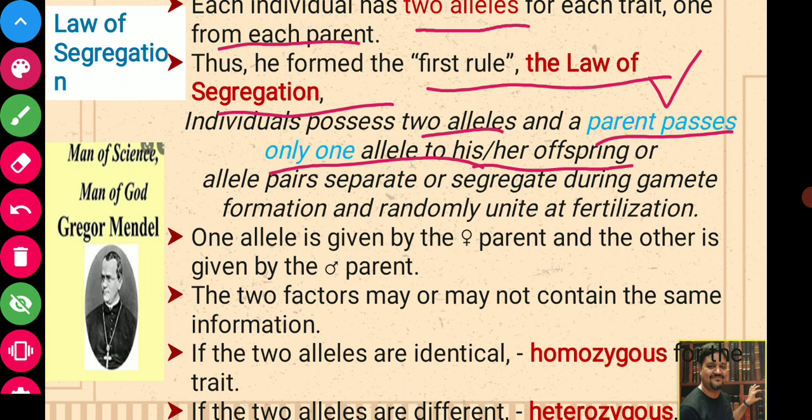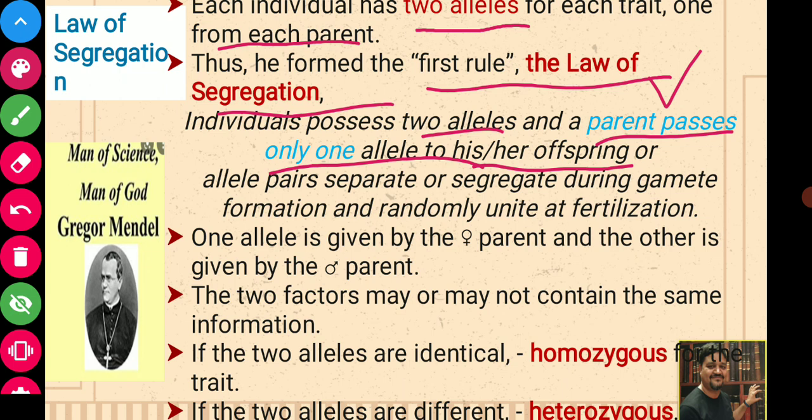When my progeny comes, I will provide only one allele, not two. The other allele will come to my progeny from my wife. In this way, Mendel proposed the law of segregation: an individual possesses two alleles, but passes only one allele to the progeny. That means these two alleles will be segregated.